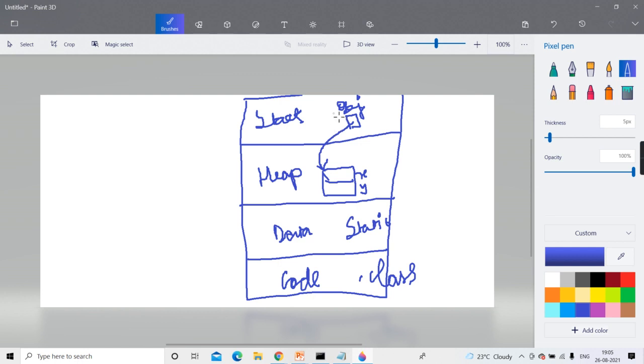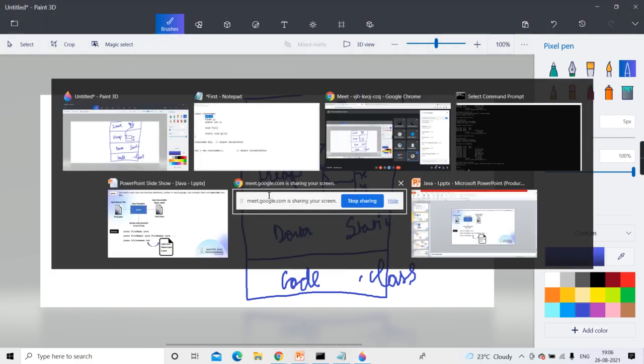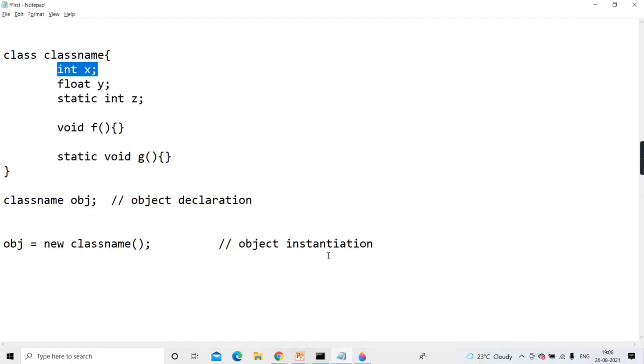In the apartment, in a particular flat you are staying, and there you have a key holder, and the key is kept there, and that key is of your BMW, and the BMW is kept in the parking, and that BMW in the parking is the heap part. You understanding, guys? Clear? So always remember, an object will come into existence only when you use new.